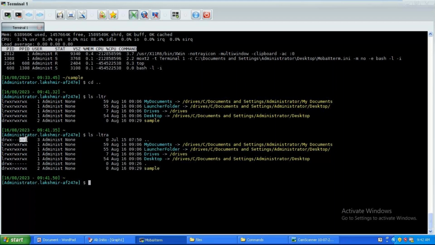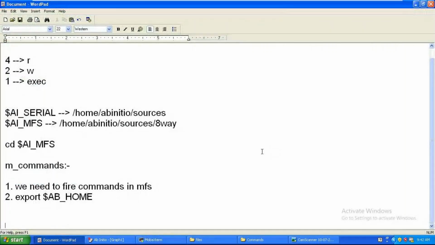Okay, that is strictly restricted. You don't have access. What is the Abinitio RC file? You even cannot cat that. Okay, what is the content present in that, you are also not aware. Configuring a new EME, configuring and setting this kind of things, it's not our role. We are the end users only.